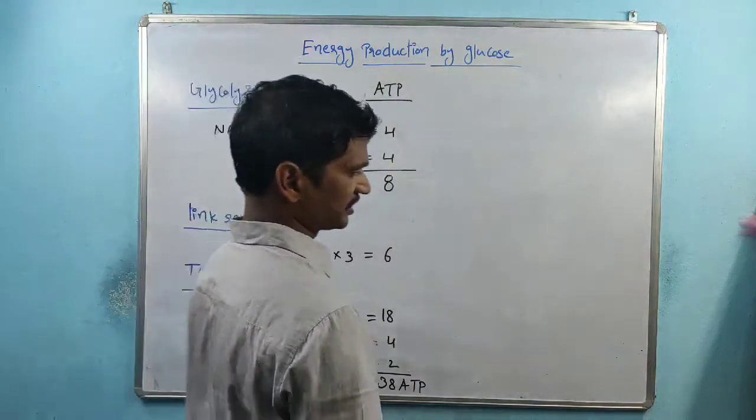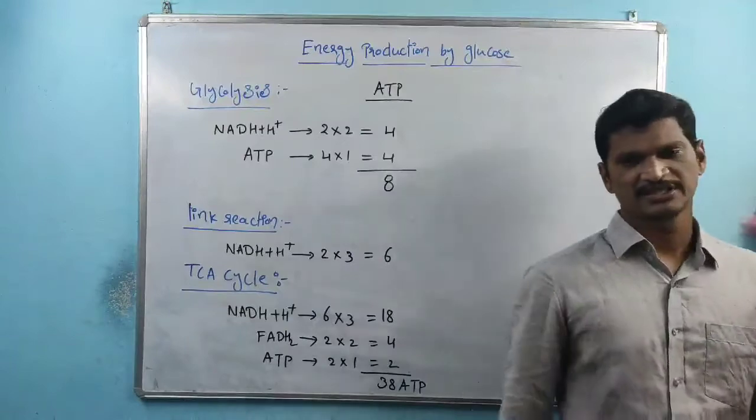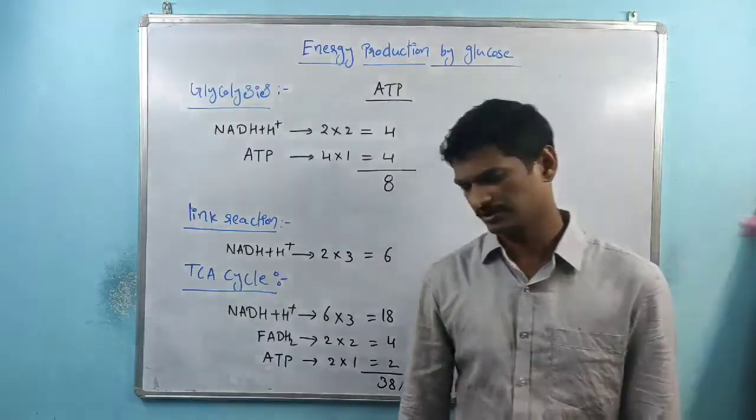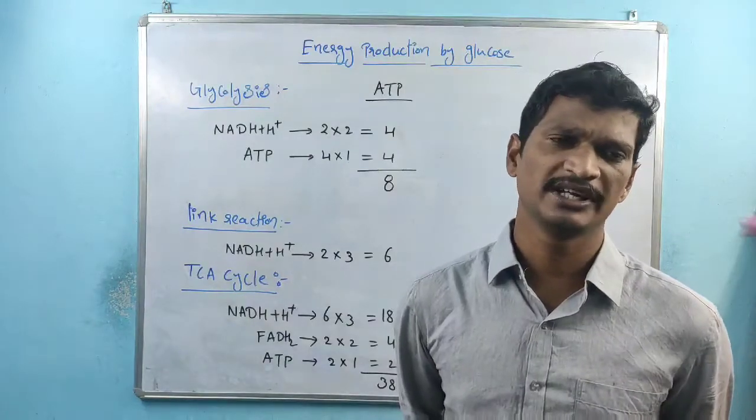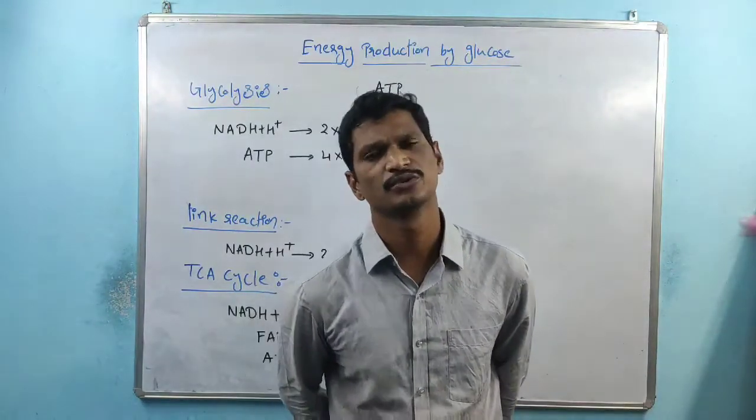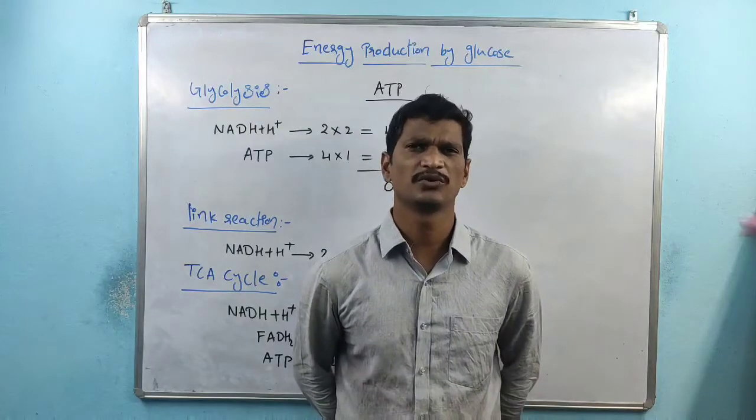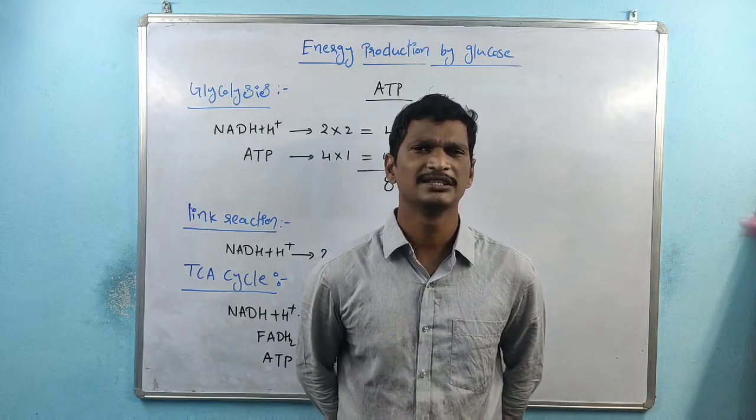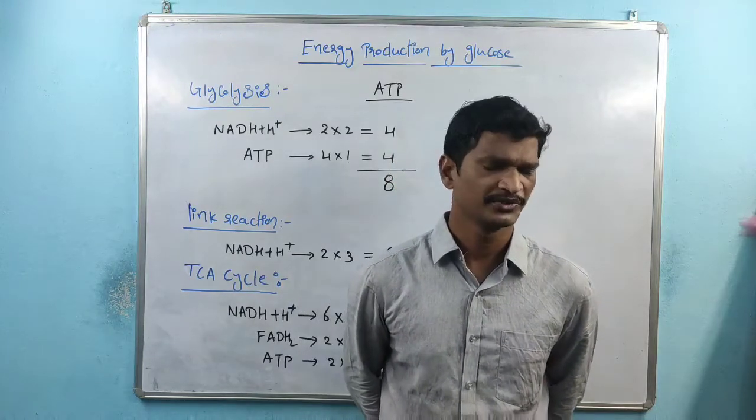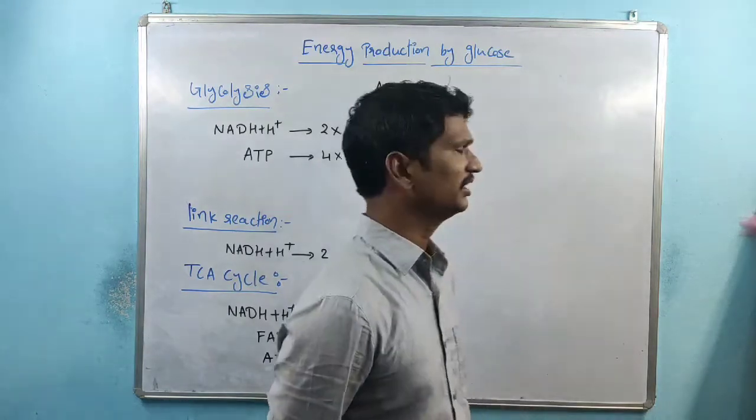Hi students, in the last class we discussed the TCA cycle, and within the TCA cycle energy production occurs. The energy is in the form of NADH plus H plus and FADH2, and there is substrate level phosphorylation. It's nothing but GTP production. 1 GTP is equal to 1 ATP.